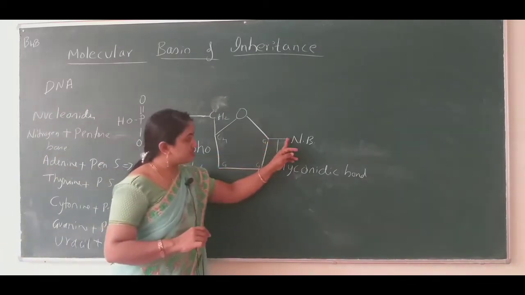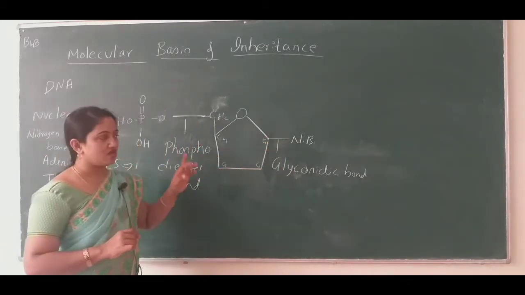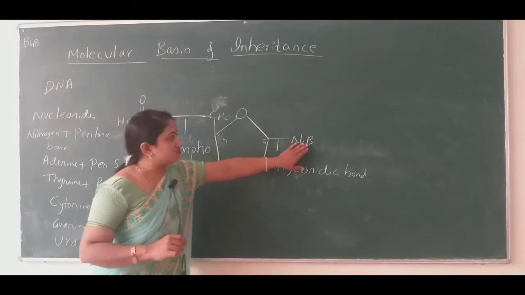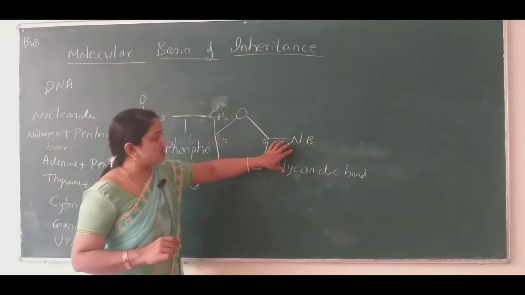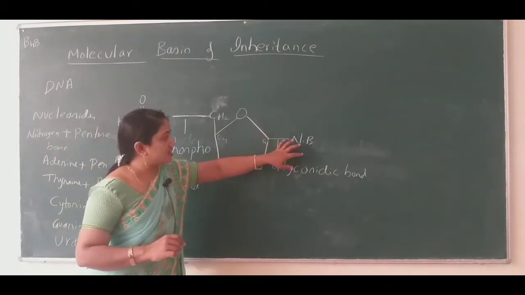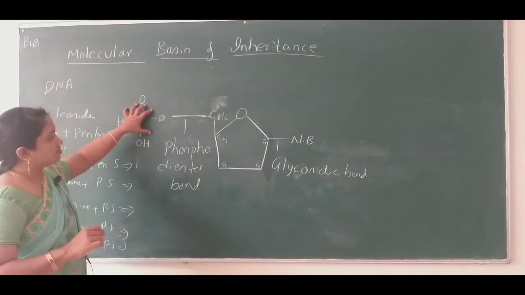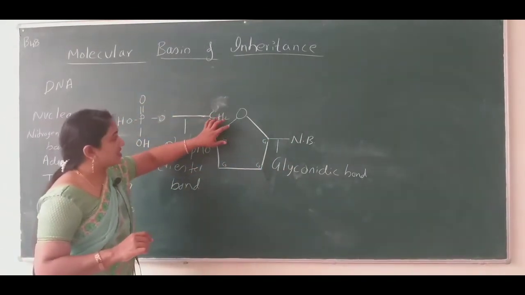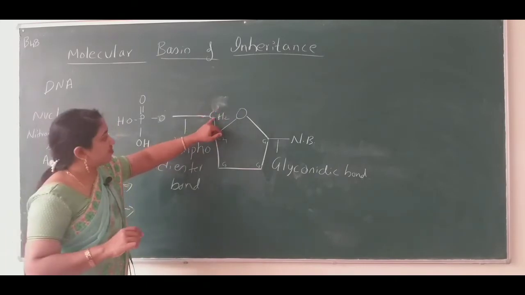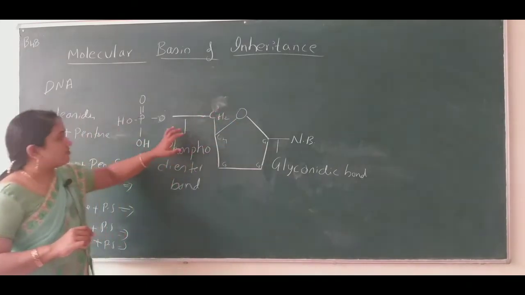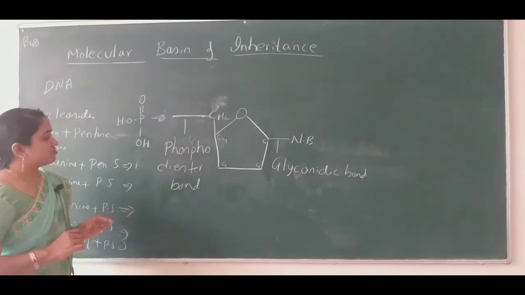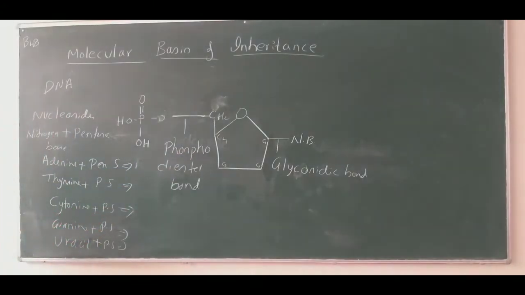The name of this bond is the glycosidic bond. If the nitrogen base is attached to the pentose sugar forming a link, that link is the glycosidic bond. The phosphoric acid, the phosphate group, gets attached to the fifth carbon atom of pentose sugar by forming a bond known as the phosphodiester bond. Alright, so this is one nucleotide.